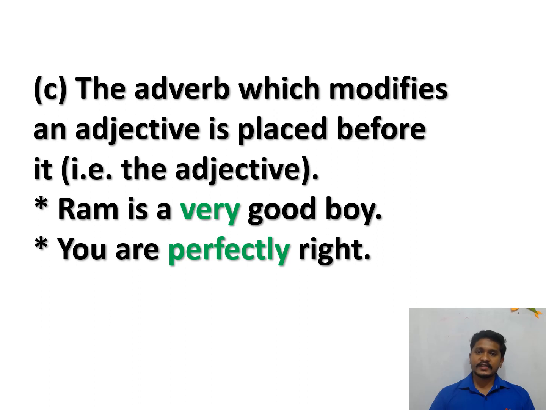To qualify that adjective, we have used another word, very, so that is an adverb. You are perfectly right. Perfectly is an adverb which qualifies an adjective. So whenever we use an adverb which qualifies an adjective, keep the adverb before the adjective.